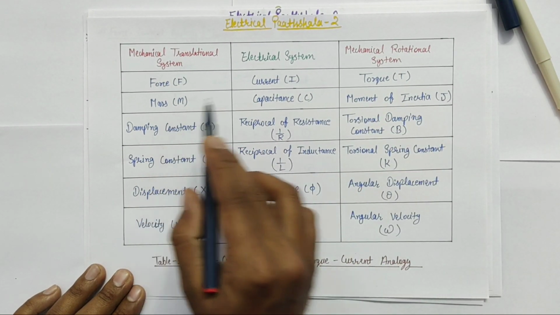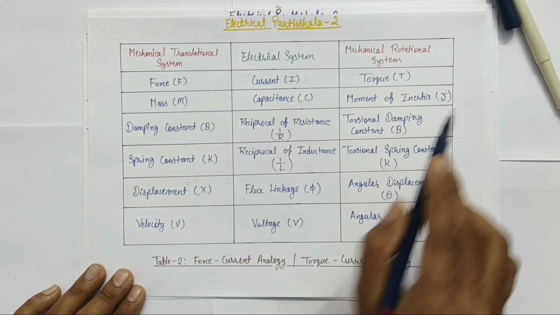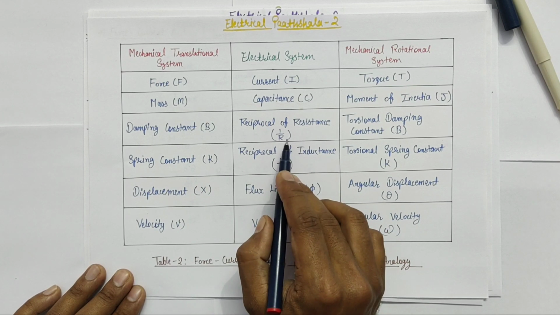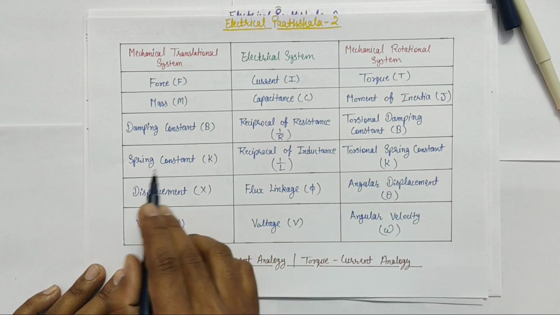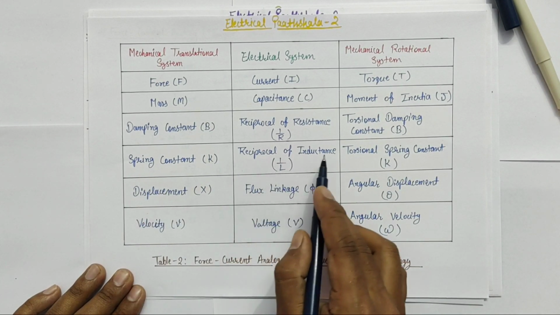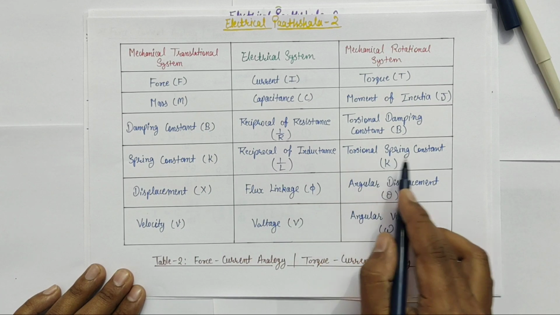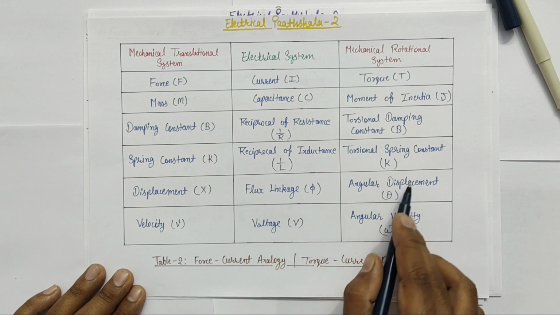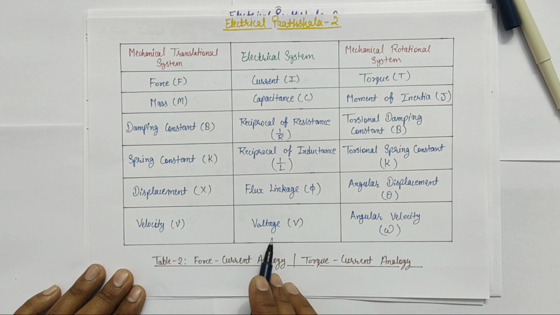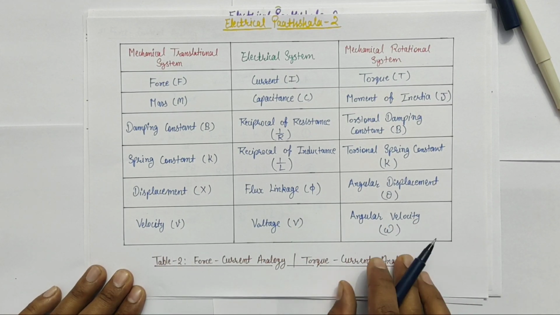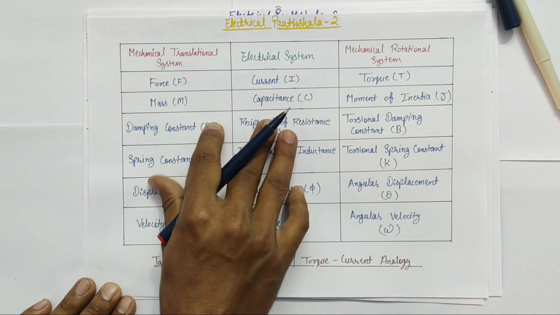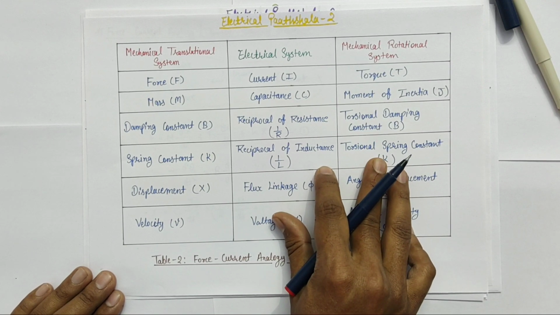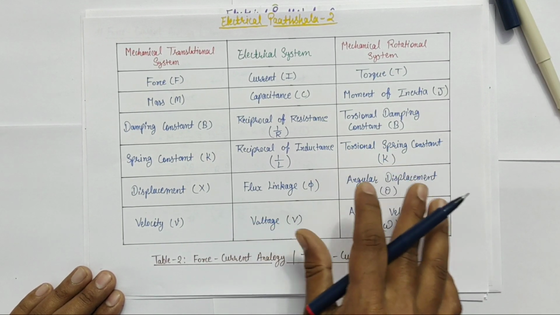Similarly, mass is analogous with capacitance C and moment of inertia J. Damping constant B is analogous with reciprocal of resistance 1 by R and torsional damping constant B. Spring constant is analogous with reciprocal of inductance 1 by L and torsional spring constant K. Displacement X is analogous with flux linkage phi and angular displacement theta. Velocity V is analogous with voltage V and angular velocity omega. So this is the table for force current analogy and torque current analogy. Again, you should remember this table because it is very useful for solving questions of analogous systems.